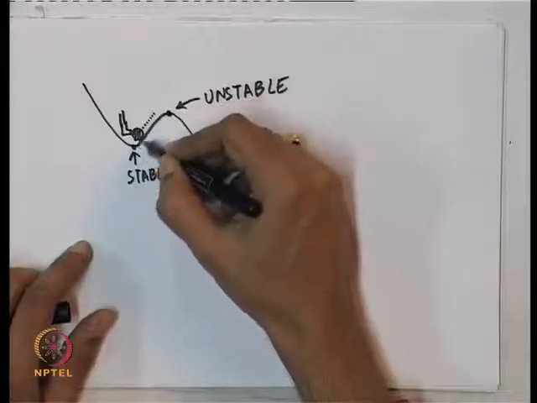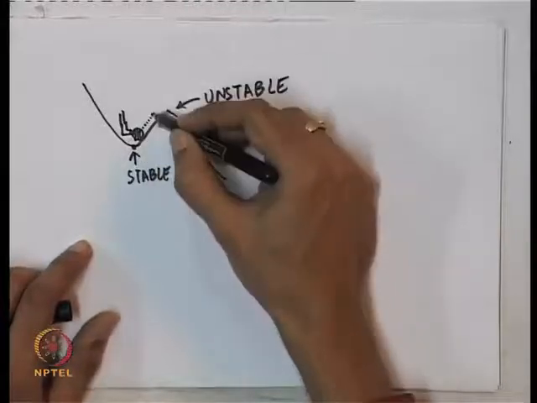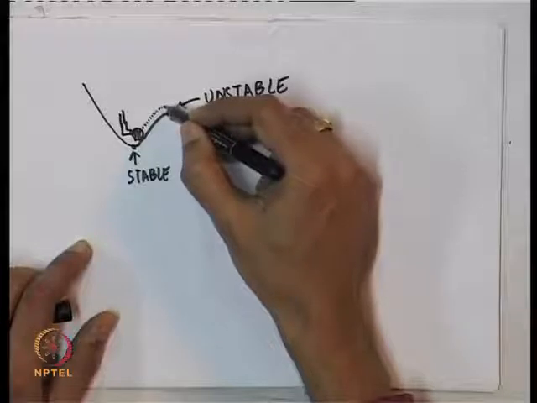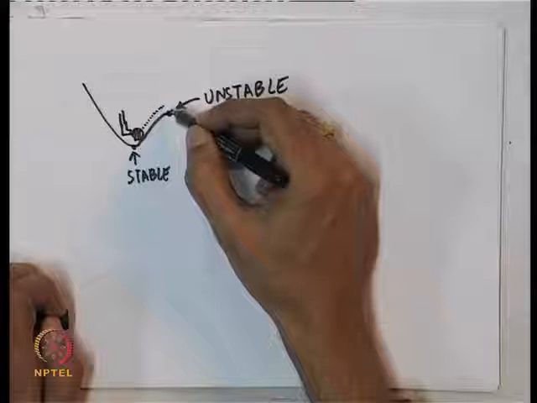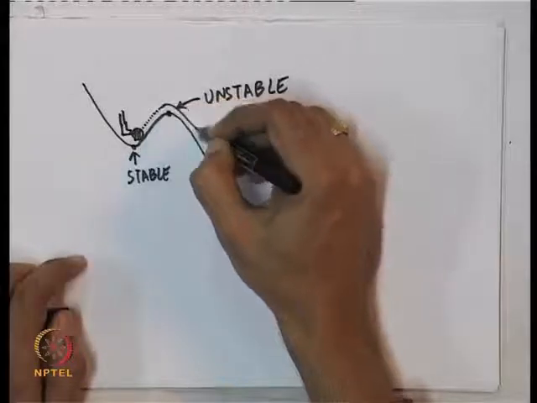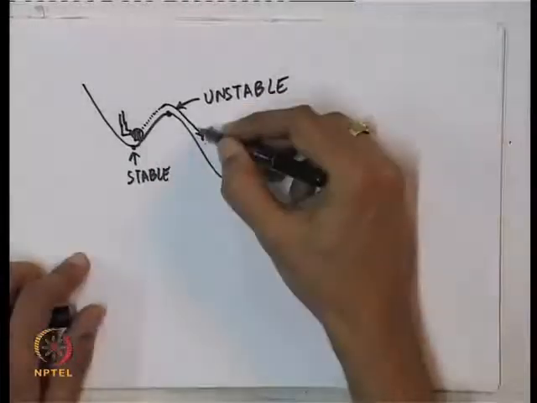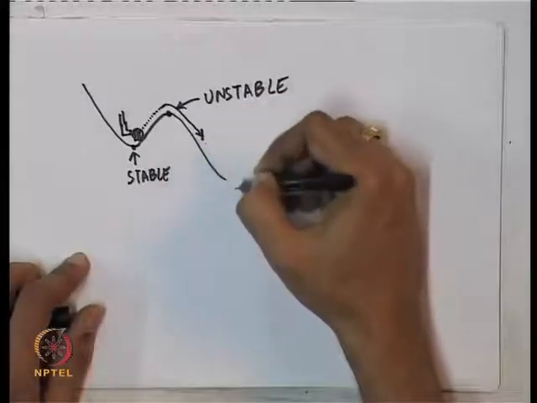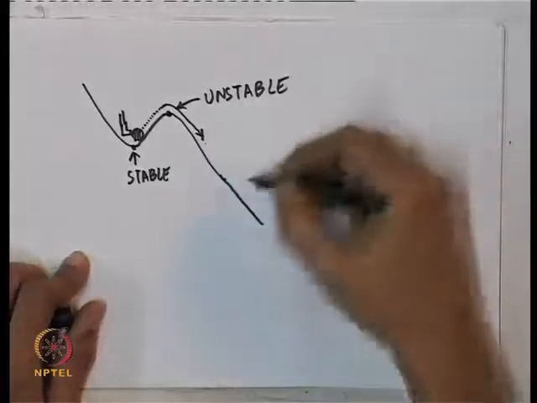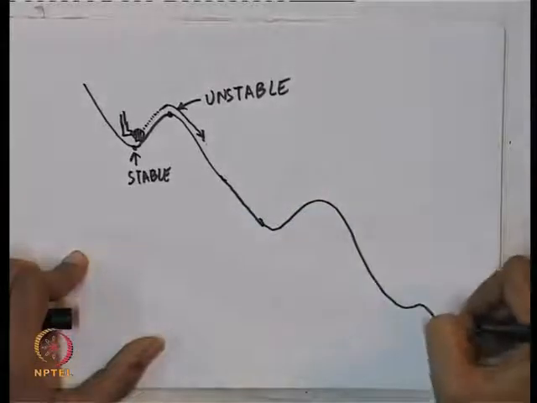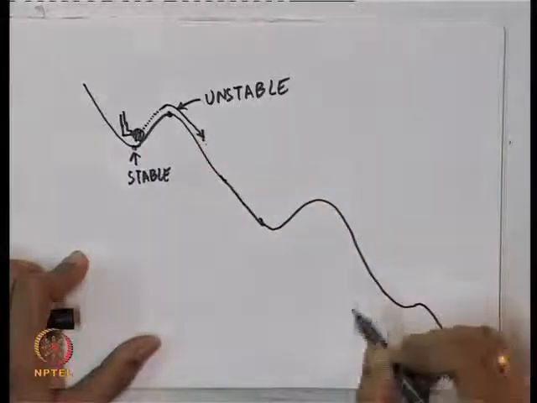It is constantly being decelerated because of the force of gravity, but that force is not adequate to stop the ball's motion before it reaches this point. So, what will happen is that the ball rolls over this hill and starts rolling down here, and if this hill just goes on like this or it goes on like this for example, you will find that the ball will never come back to this particular equilibrium.